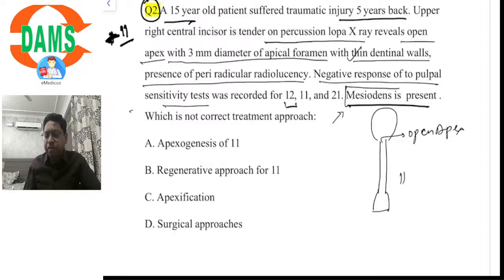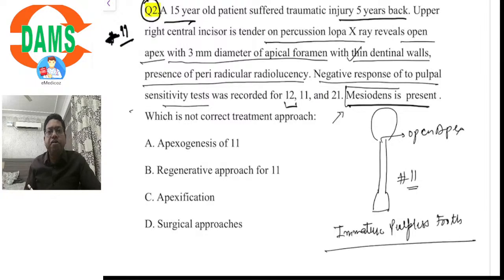This is basically tooth number 11 we are talking about. So when there is a periapical lesion or periapical pathology, it means the entire pulp has degenerated. So what type of tooth is this? This becomes an immature pulpless tooth. And what is the contemporary treatment for the immature pulpless tooth? Most recommended are regenerative endodontic procedures, REPs, pulp revascularization, pulp regeneration.